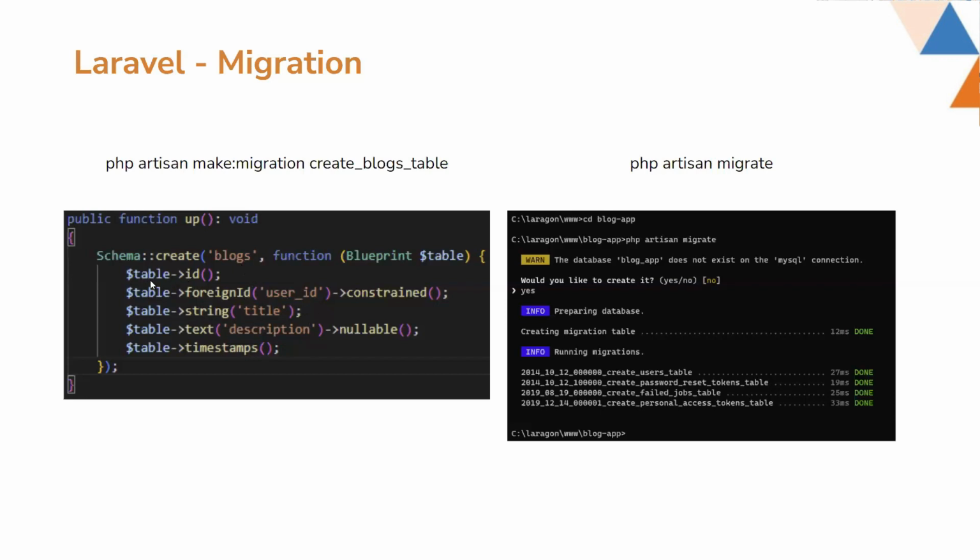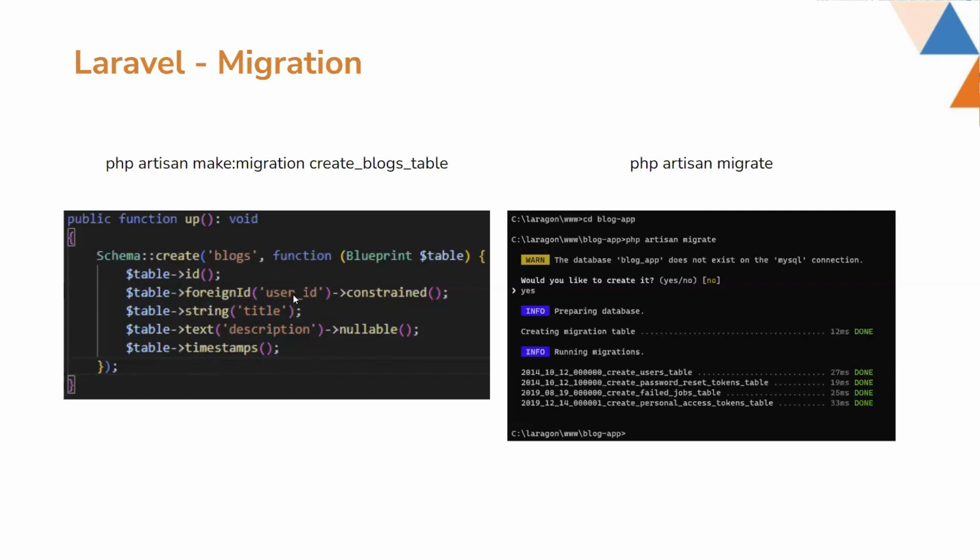Like you see, I made this blocks migration, and inside it I made id, foreignId user_id, then title and description. And there are also other fields like timestamps and other things, constrained and nullable. Those things are related to the attributes of the field itself. Like the id means it is the primary auto-incremented ID. The second one is foreignId, which is connected to the users table.